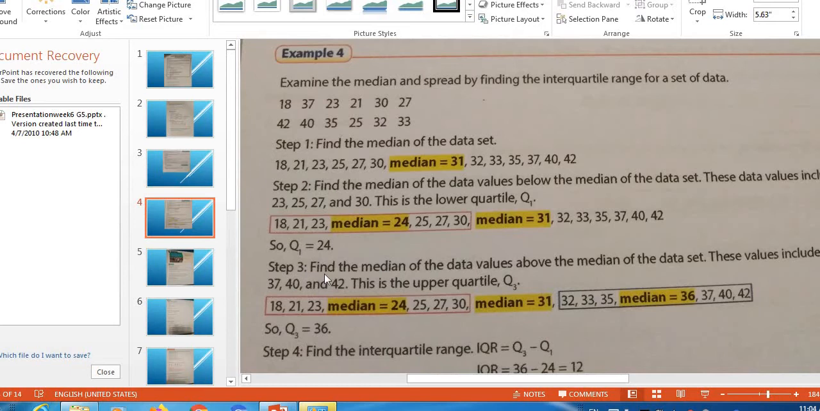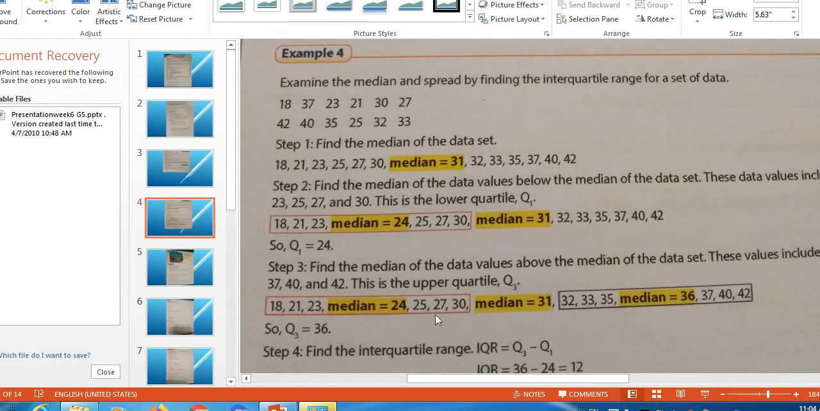Step 3, find the median of the data values above the median of the data set. Now I'm going to calculate the above median. These values include 32, 37, 40, 42. This is the upper quartile Q3. So I have here 18, 21, 23, 25, 27, 30. Now I'm going to calculate here the upper.